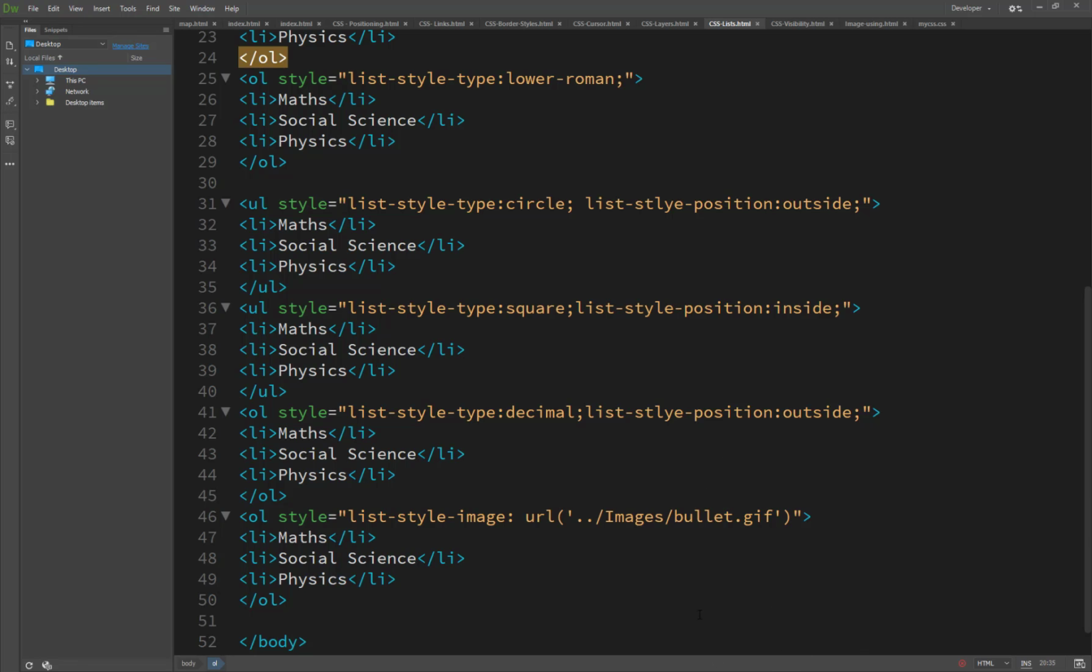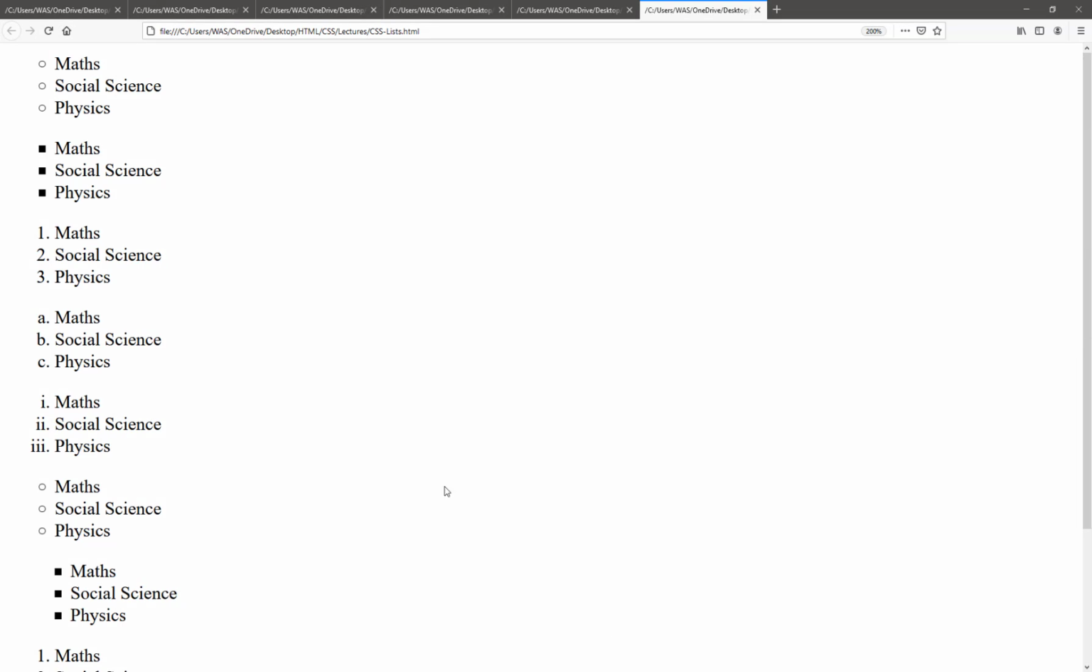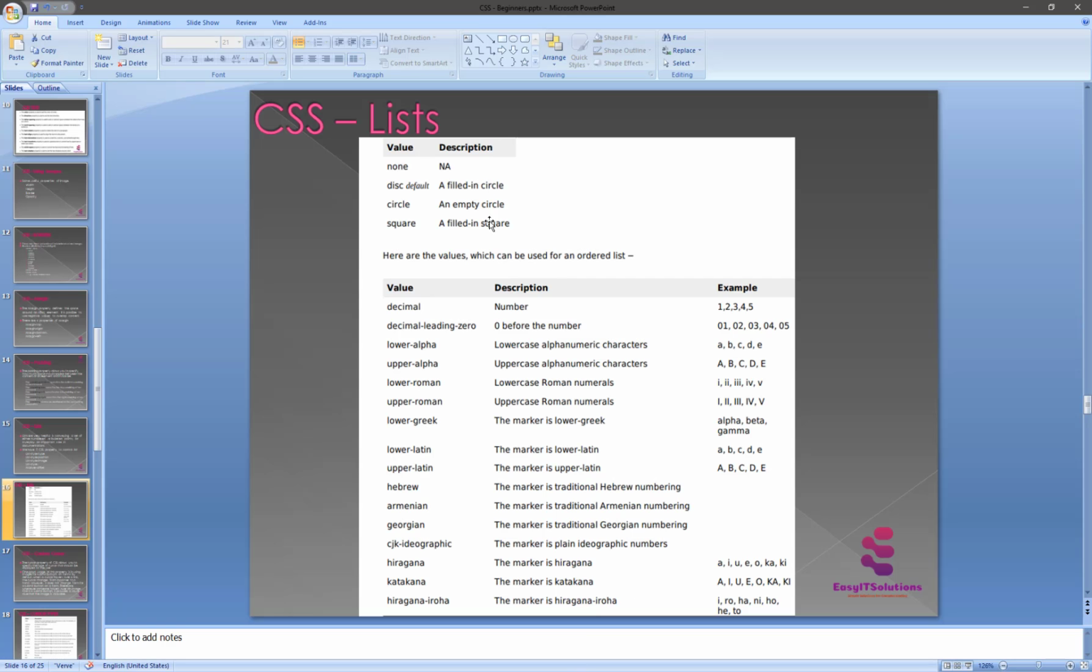So I have just shown you the possible list values. There are also Hebrew, Armenian, Georgian, and more. So this is the list, and lists are really very important and play an important role.